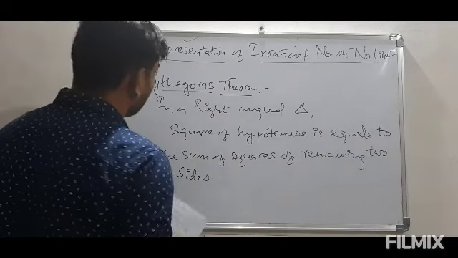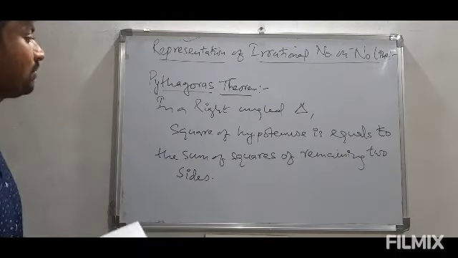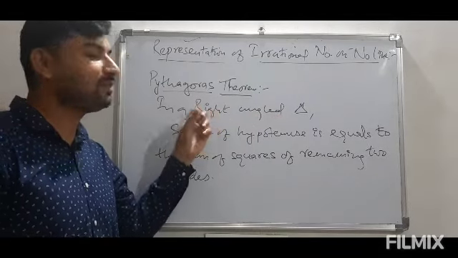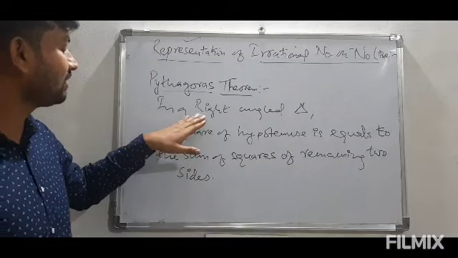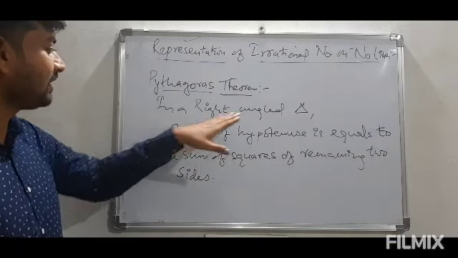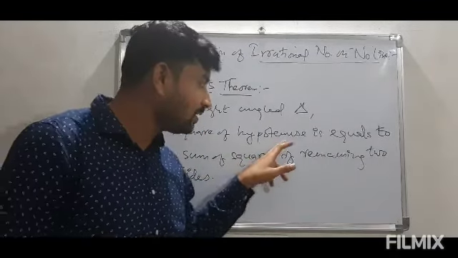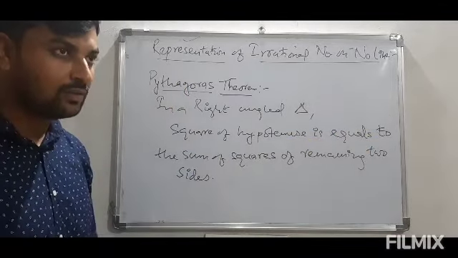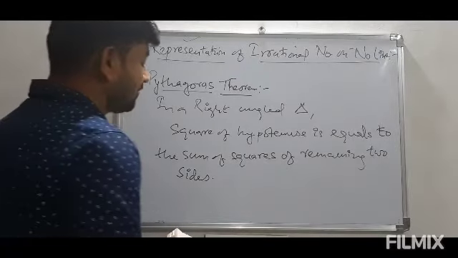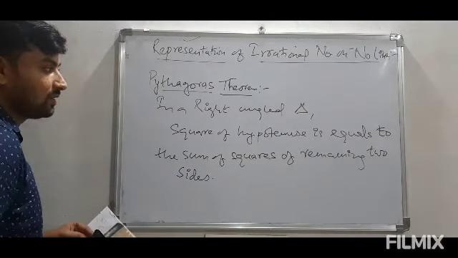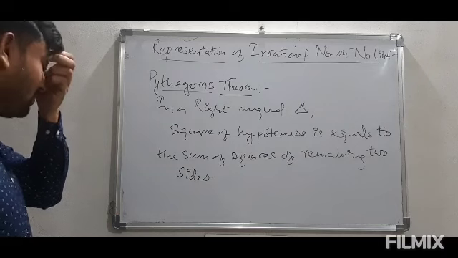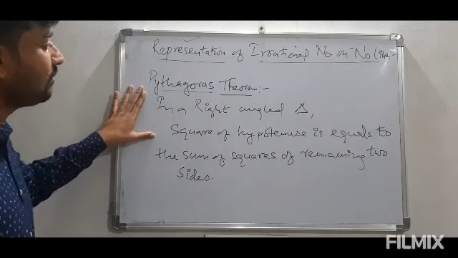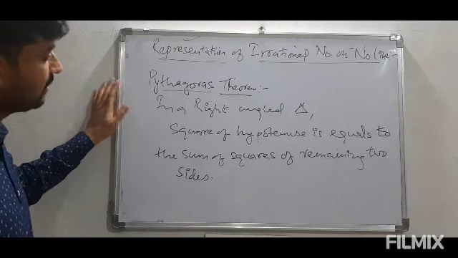So what is the definition of Pythagoras theorem? The statement of this theorem is, in a right angle triangle, this is really important because it is not applicable in some other triangles, other types of triangle. So in a right angle triangle, the square of hypotenuse is equals to the sum of squares of remaining two sides. We must understand this by using a figure. So that will be better to discuss.